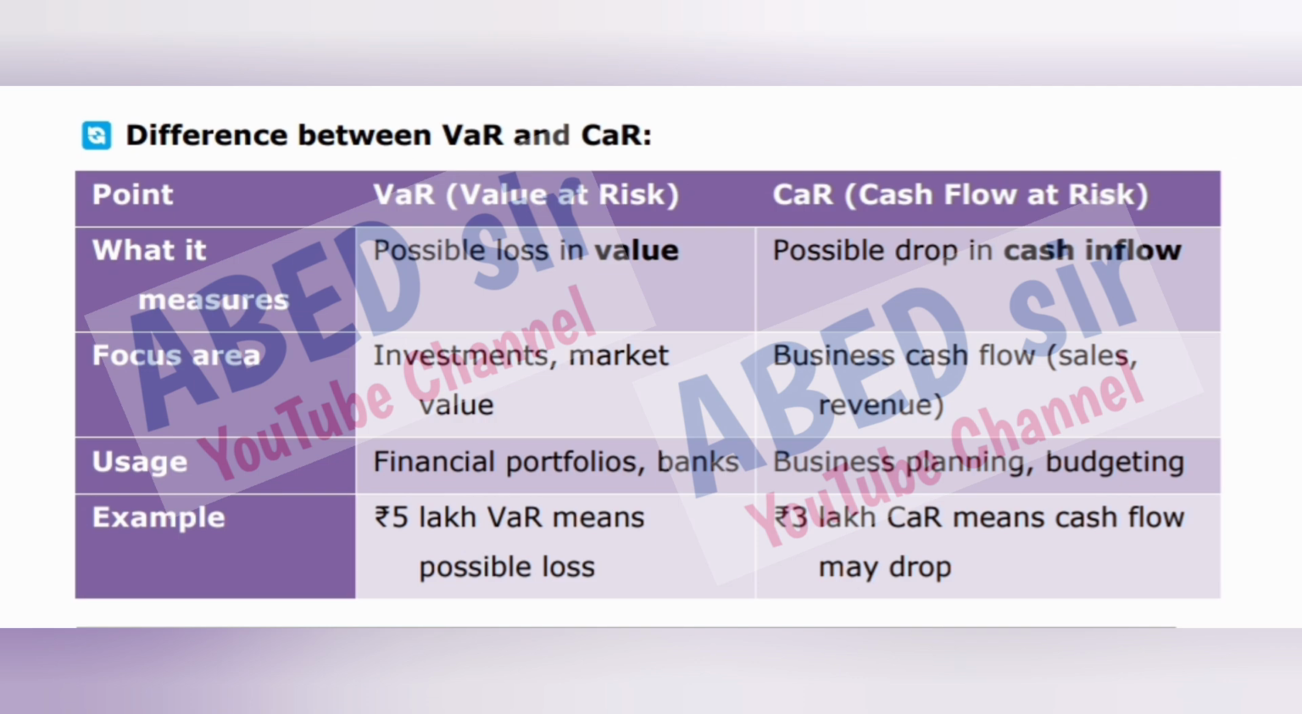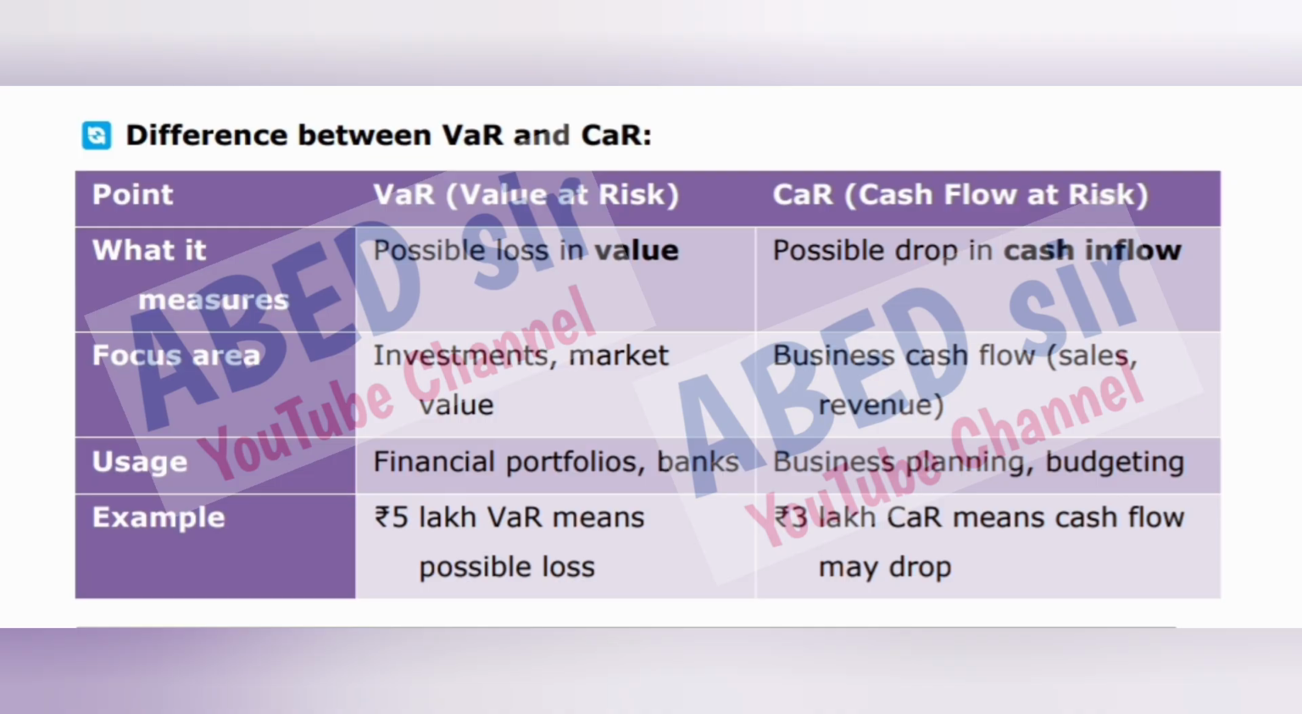Difference between VAR and CAR. Point: VAR, value at risk; CAR, cash flow at risk. What it measures: possible loss in value; possible drop in cash inflow. Focus area: investments and market value; business cash flow, sales, revenue. Usage: financial portfolios, banks; business planning, budgeting.